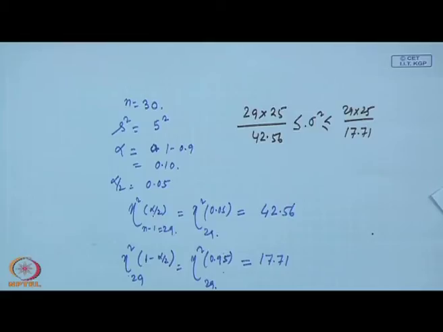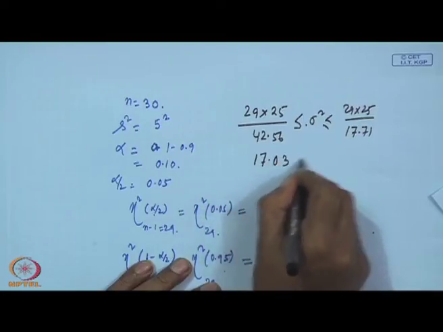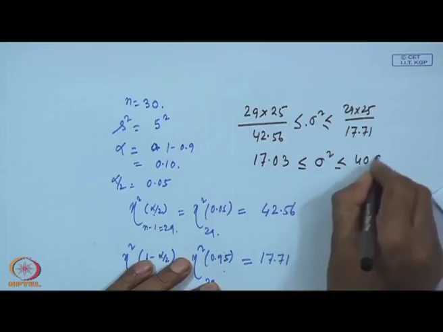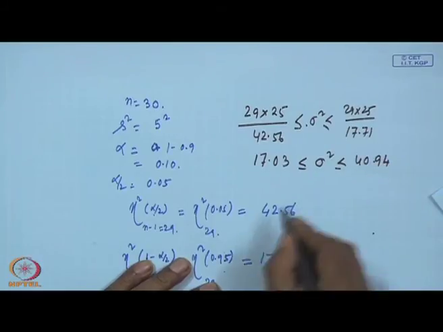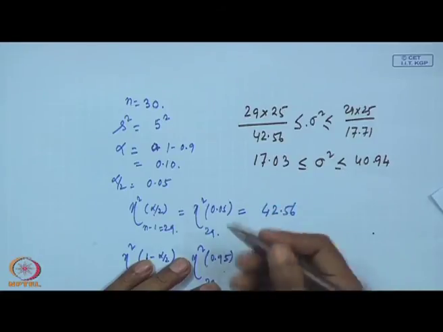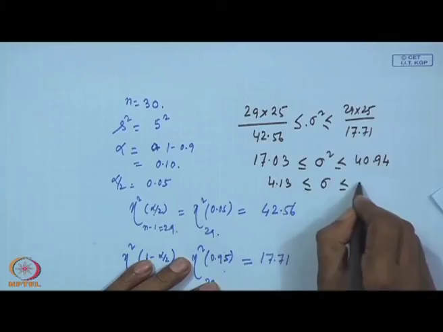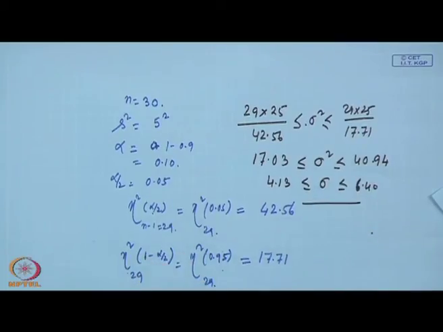Then what is the result? The ultimate result will be 17.03 less than or equal to sigma square less than or equal to 40.94. And if you go by sigma, then taking the square root, 4.13 less than or equal to sigma less than or equal to 6.40. That is interval estimation.